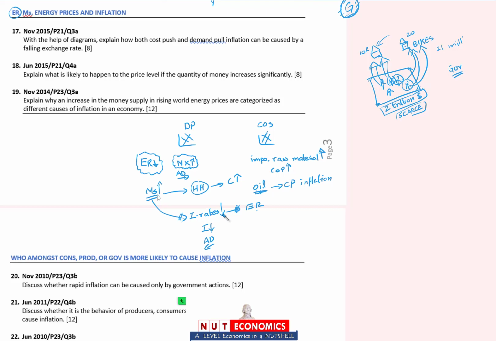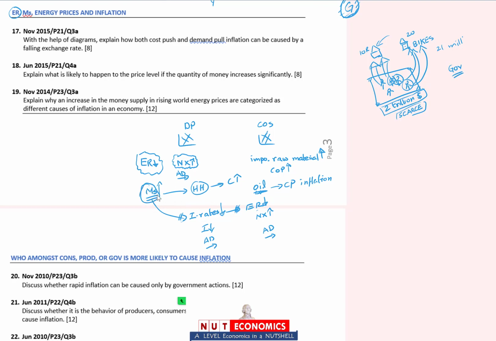Whereas falling interest rate in turn means exchange rates will fall, which would mean that the net export component of aggregate demand will increase and therefore aggregate demand will move to the right. यहाँ पे भी अगर interest rate fall कर रहे हैं तो aggregate demand will increase. सो ये money supply की explanation है.